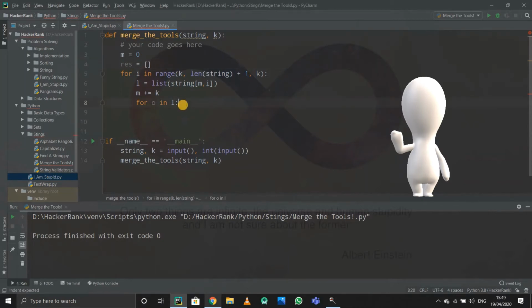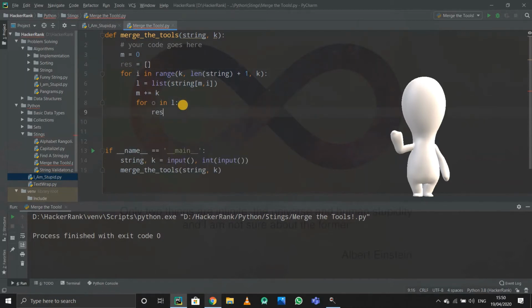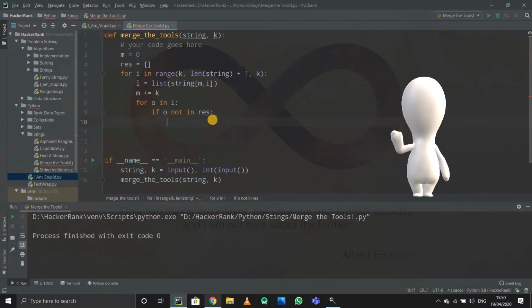So for o in L, I'll write an if condition, if o not in res, and obviously o is not there in res because res is empty, so I'll have to append it. So res dot append o.